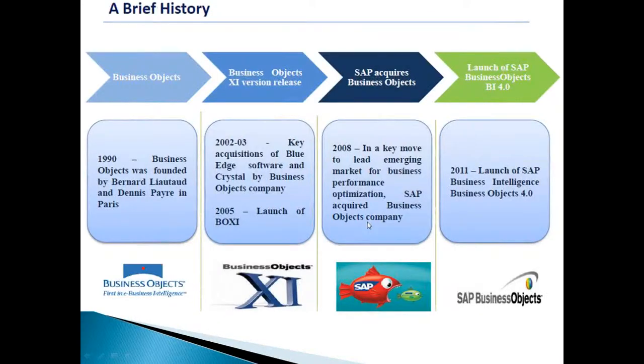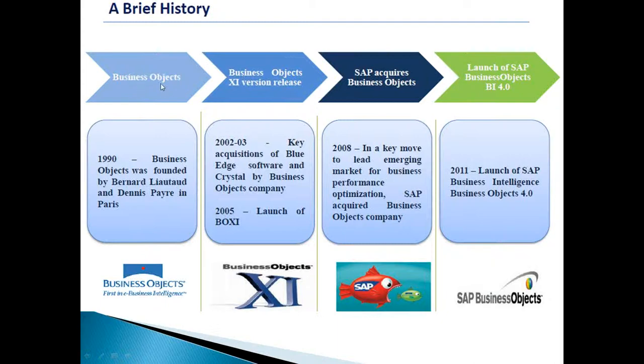And coming to the history of SAP BO, especially, BO is an independent company which was established in 1990, right? The company name itself, Business Objects, was founded by Bernard. In the 1990s, we used to call it Business Objects.